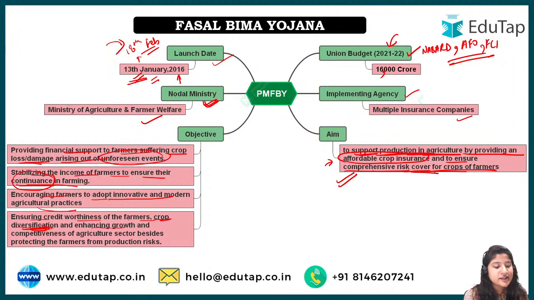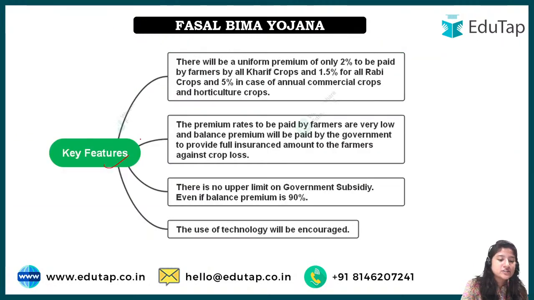Next comes enhancing growth and competitiveness of the agriculture sector, besides protecting the farmers from production risk. Okay, how would competitiveness come? Because now more people will be engaging in agriculture, because they have their back covered by this insurance. So when competition grows, the quality of the product also enhances, and because agriculture is the primary sector, the secondary and tertiary sectors also benefit from that. Now we will come to some key features of this particular Fasal Bima Yojana.